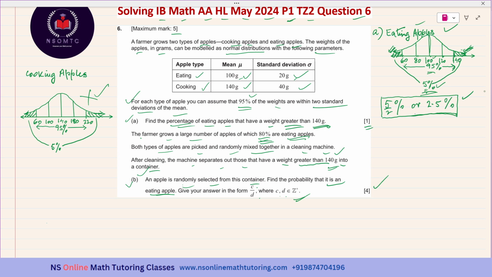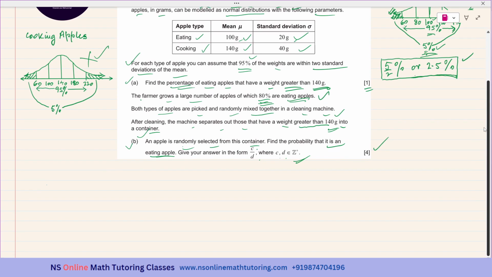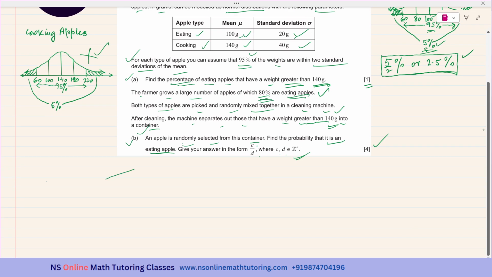80% are eating apples. Okay. So, if I draw the tree diagram, what happens? Let eating apples be represented as E and A. EA, and this is 80%, so it will be 0.8. It's probability. And 20% will be cooking apples. It is 0.2. This is the part B.